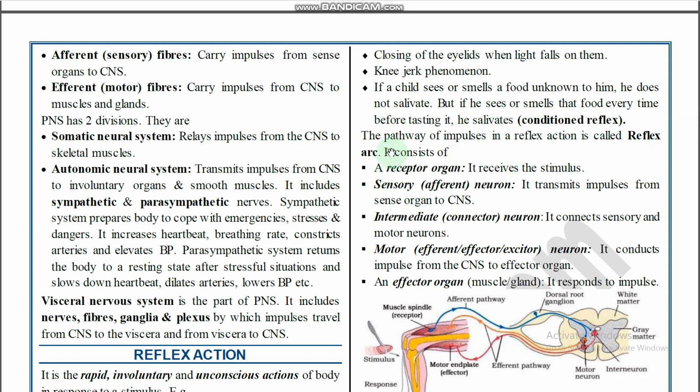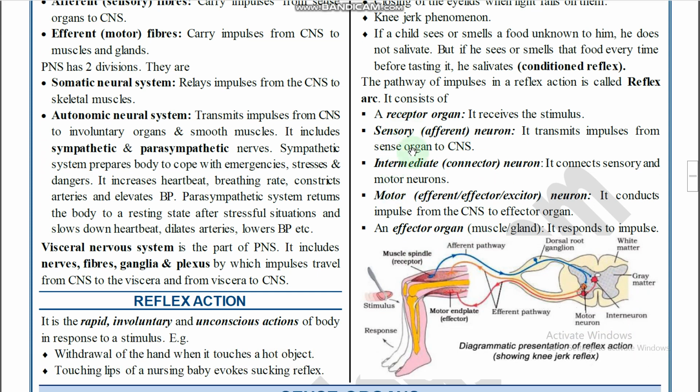The pathway of the impulse in a reflex action is called the reflex arc. Diagram is important, labeling is important, and the concept is also important here. It consists of a receptor organ, a sensory afferent neuron, an intermediate connector neuron, a motor efferent or effector neuron, and an effector organ. These must all be present for a reflex arc, right? So the pathway is called the reflex arc.